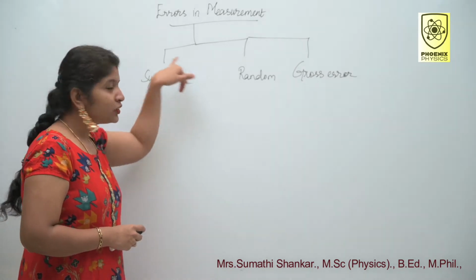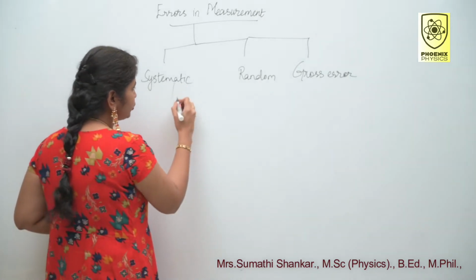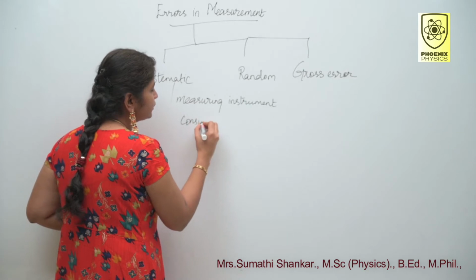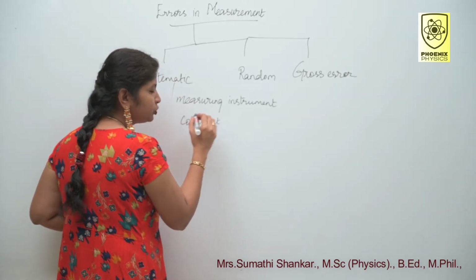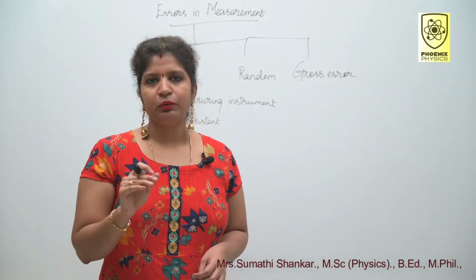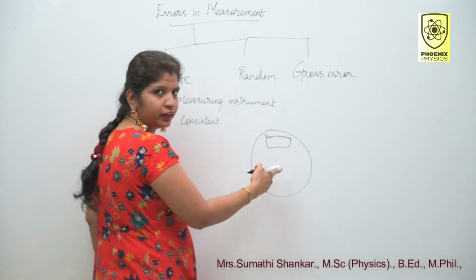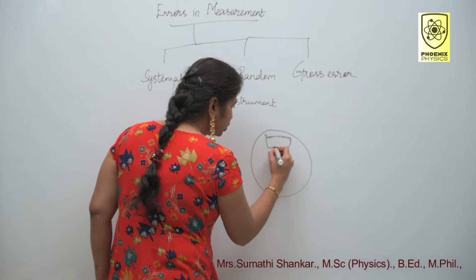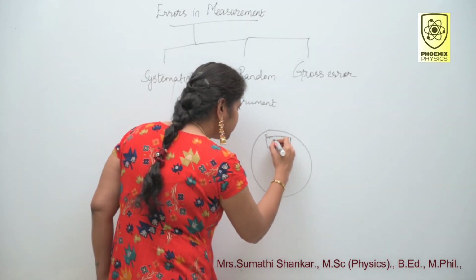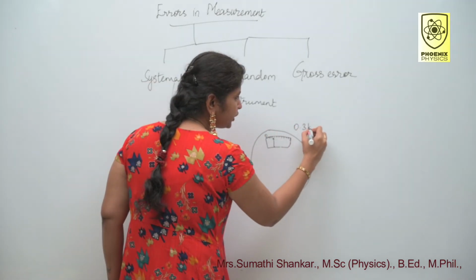First, systematic errors usually come from the measuring instrument, and these errors are consistent, which means if you repeat the experiment you will get the same type of error. For example, consider this is an analog weighing machine. Here the pointer is not at 0, it is at the third division, which means it shows 0.3 kilogram.